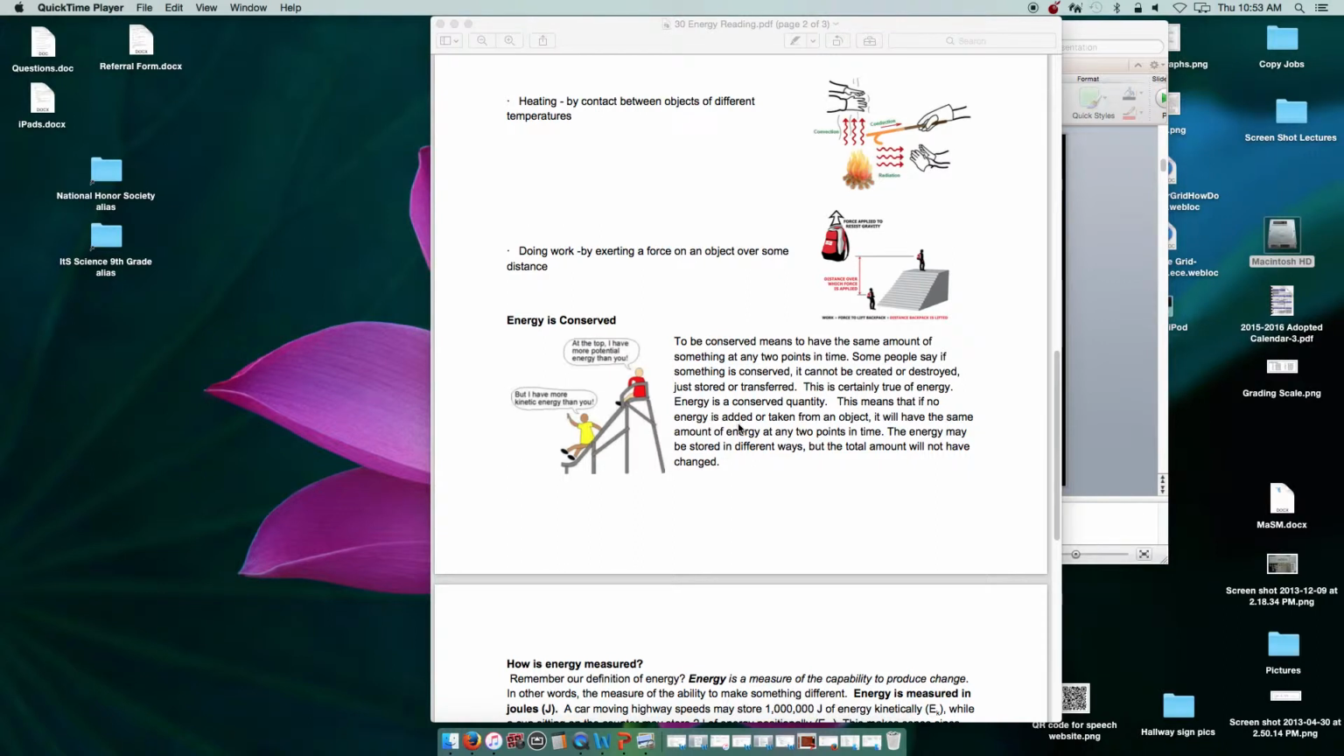This means that if no energy is added or taken from an object, it will have the same amount of energy at any 2 points in time. The energy may be stored in different ways, but the total amount will not have changed. So this person at the top has maybe more potential energy, and then once this person starts going down the slide, they have more kinetic energy, but the total amount of energy between them could be the same. It's just transferred or stored in different ways.